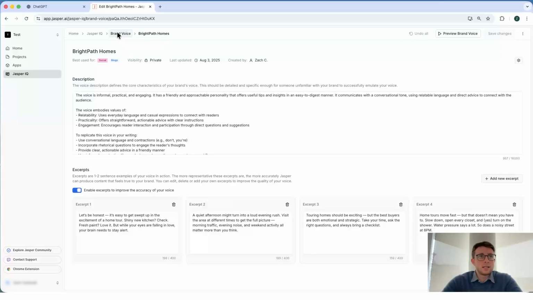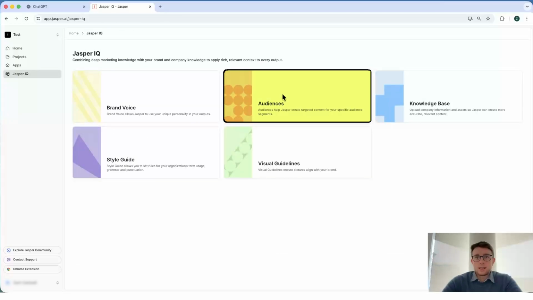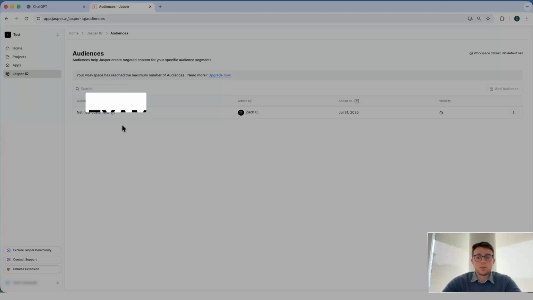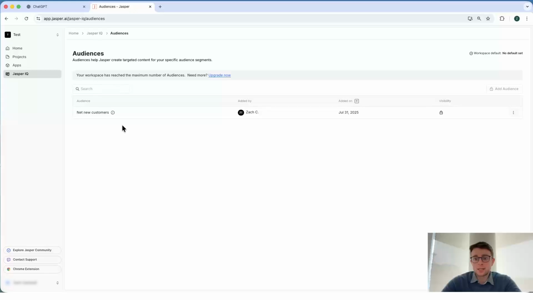What we'll do next is jump back to our IQ settings, where the next thing we'll take a look at is our audience. This is of course going to be very critical. In our example here, we're looking at a real estate company. And I would say for the majority of businesses, whether it's a mid-sized business, a small business, or maybe just yourself running the business, the way in which you talk to different audiences or different customers is likely going to be very different.